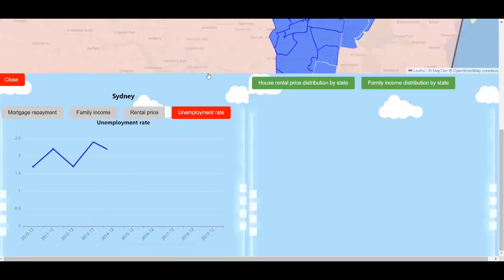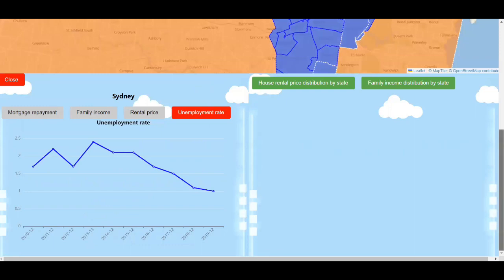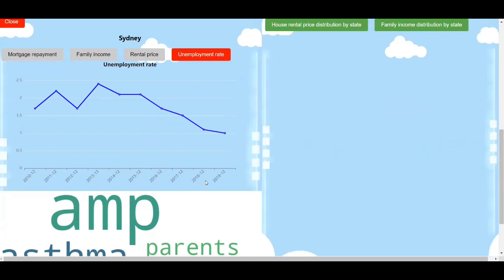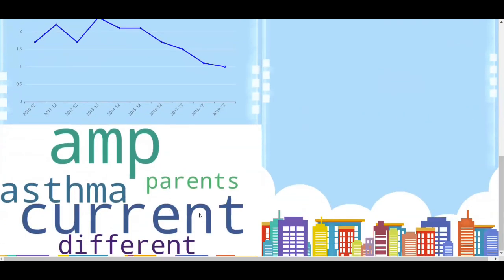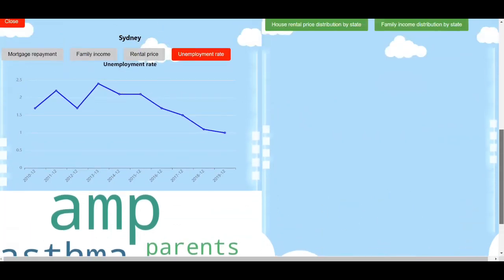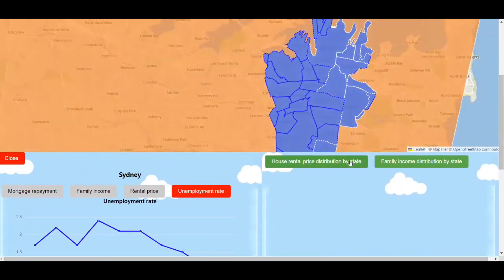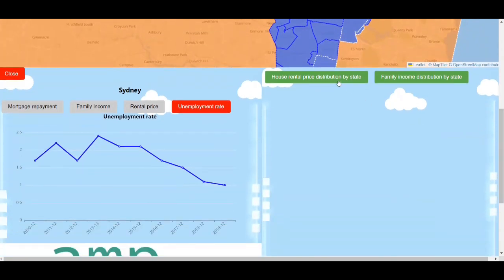Next, let's click the unemployment rate button to see the fourth scenario. There is a line chart that shows the unemployment rate from 2010 to 2019 from pseudo data. Below there is a group of word clouds extracted from the Twitter data to indicate the popular topics in this suburb. In this case, Sydney has a decreasing trend in unemployment rate, and the word cloud extracted from the Twitter data shows that there are highly mentioned keywords such as asthma, parents.